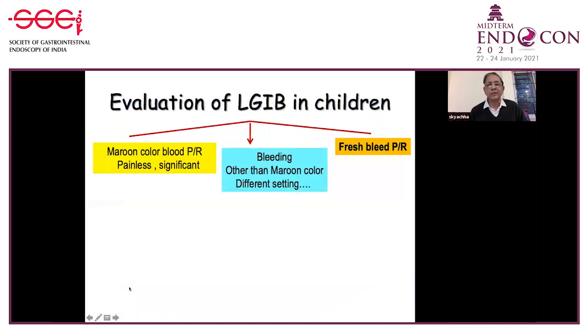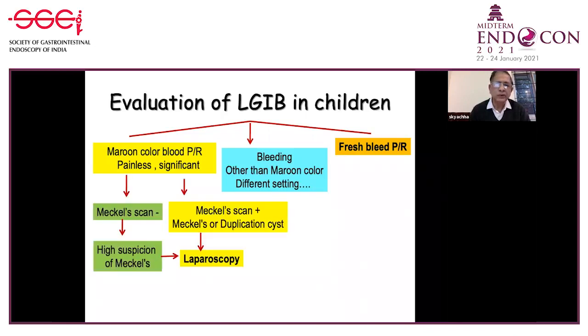So regarding evaluation of lower GI bleed in children, I would like to highlight these 2 or 3 slides, important. If you have a setting of maroon colored blood per rectum, painless, significant, what should we do straightaway? Meckel's. Unlike adults, where we go for colonoscopy, upper GI, then angio, and so on.